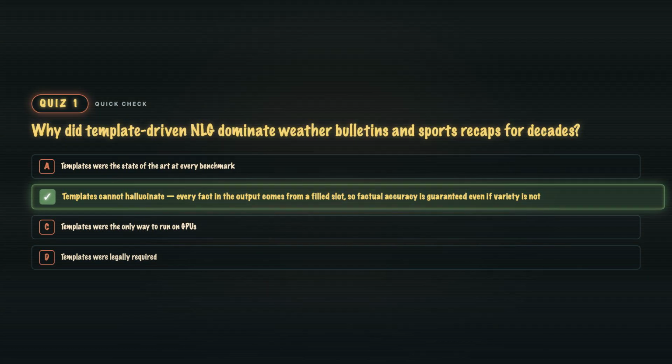B. The temperature in the output is literally the temperature from the record. No model, no stochasticity, no invention. The trade-off is monotone output, which readers eventually notice. But when your data has adversarial shapes and your users need accuracy, templates ship in 2026 too.